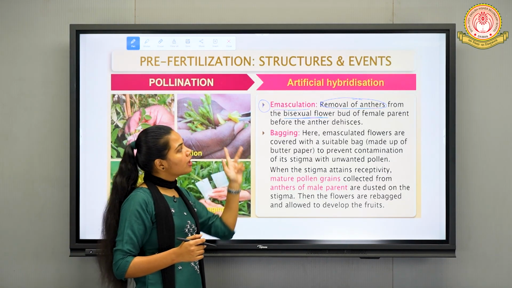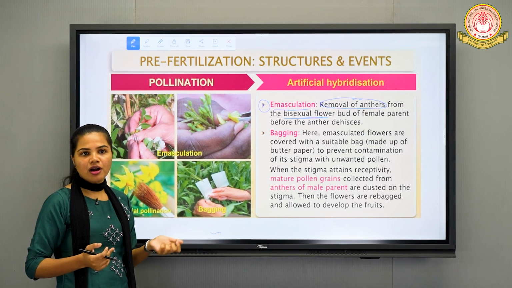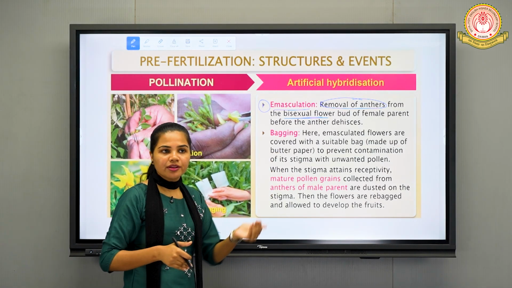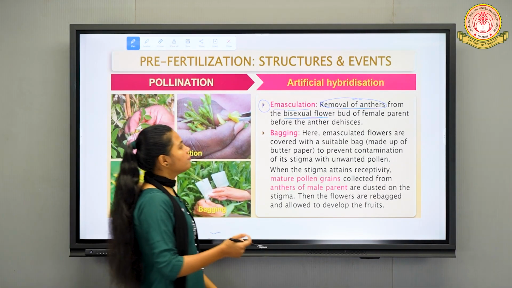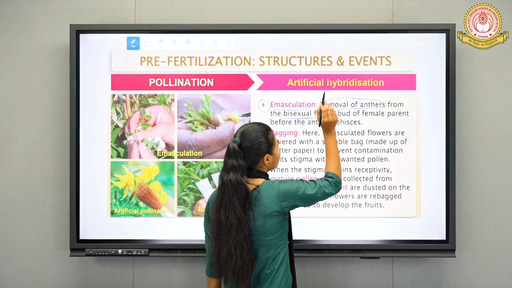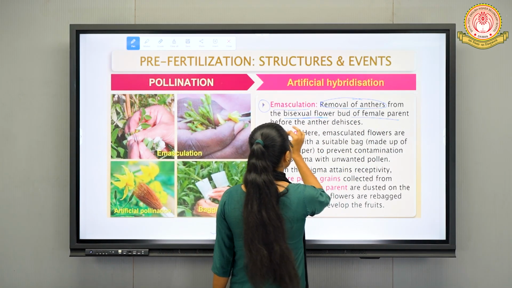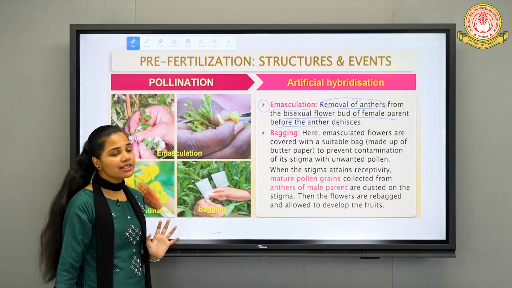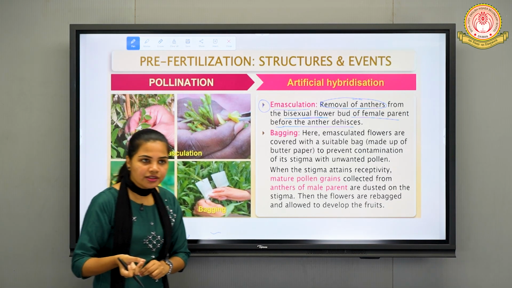Fine. So if we cut and remove these anthers, we are preventing that flower from receiving the pollen grains of its own anthers. So in this process we remove the anthers from the bisexual flower bud of the female parent before the anther dehisces. Obviously, if the anther dehisces, pollen grains are released.